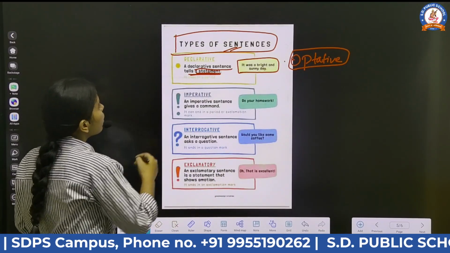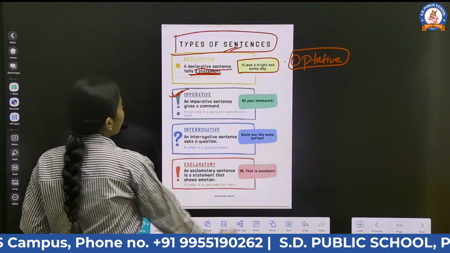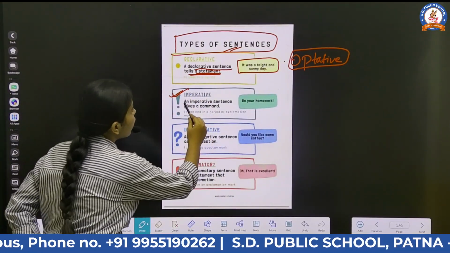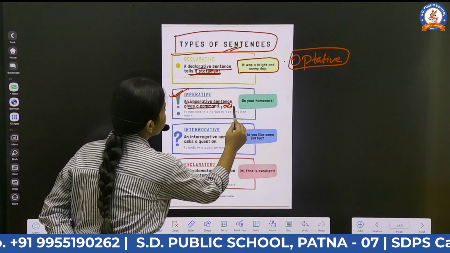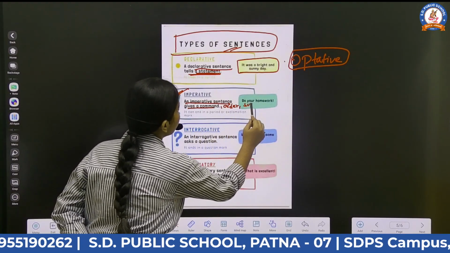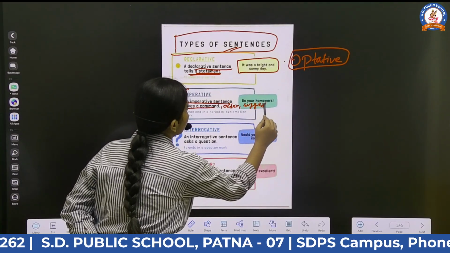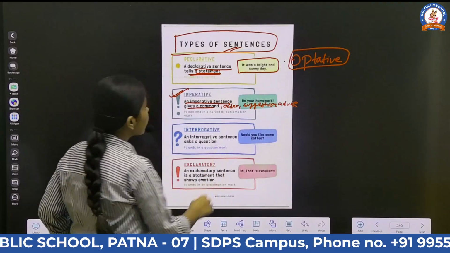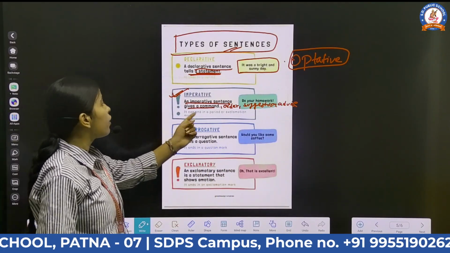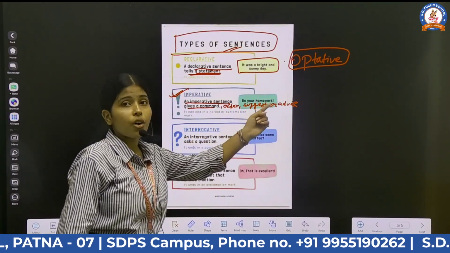Okay. After that, the next one is imperative sentences. Imperative sentences give a command, order, suggestion, or advice.